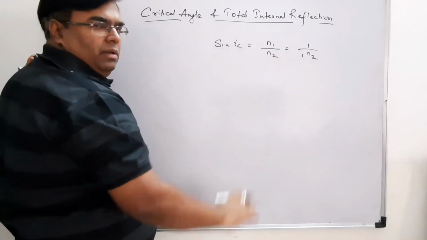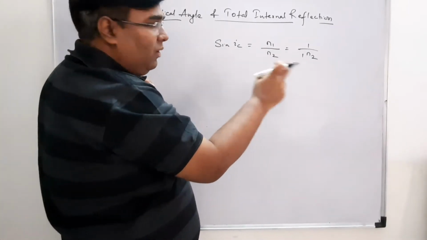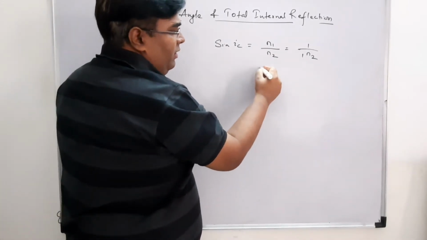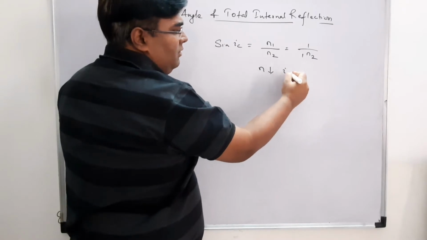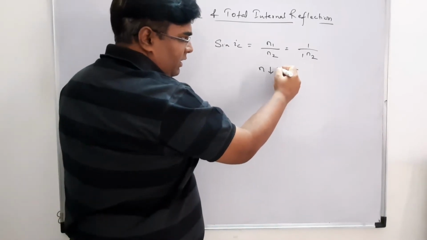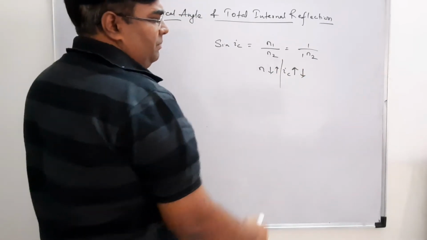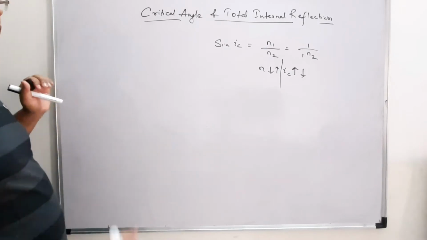We know that since they are reciprocal of each other, if N decreases, my IC increases, and if N increases, IC decreases. Simple, the relationship. So let us understand the two factors.